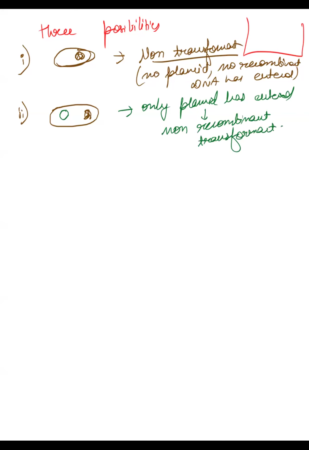Now you see the third thing. It says own genetic material. What could be the third possibility? If anybody could tell.